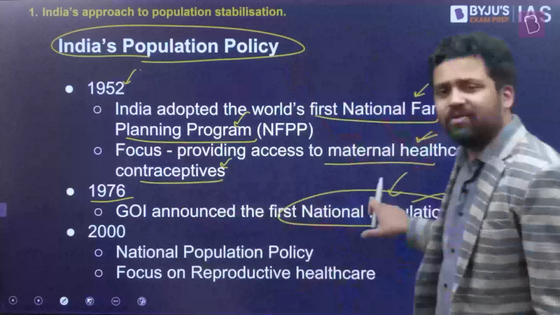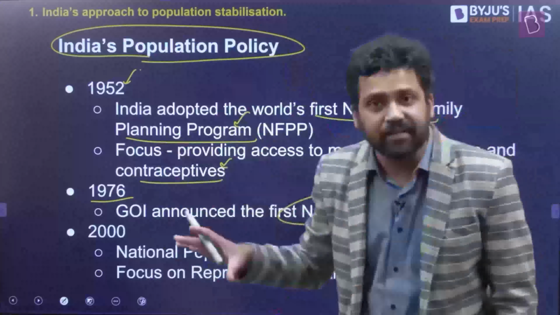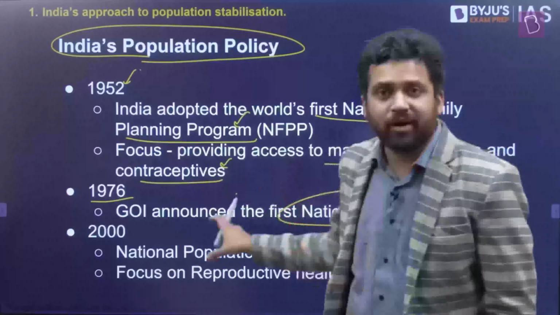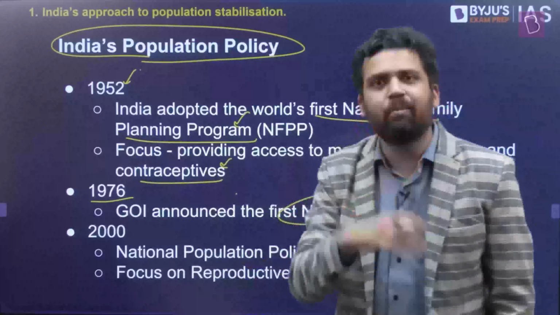But keep in mind that in 1976 you came up with the national population policy and went for all these harsh measures. Despite that, the population was not getting stabilized. In fact, in the 1970s and 1980s, the population growth rate was among the highest. From the 90s and 2000s, the population growth rate came down. So you are trying to achieve the outputs, but you are losing out on the outcomes. This is what happened. Many times you say that India suffers from targetitis. You are suffering from the disease of targetitis. You are just fixated with targets. You try to meet those targets, but the result is something else.